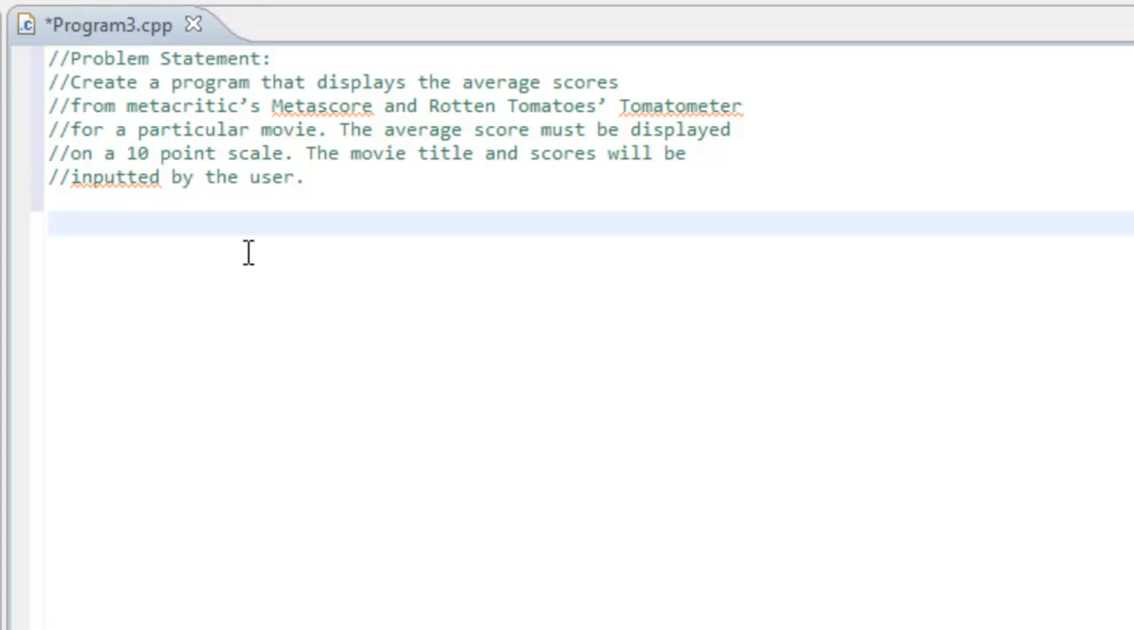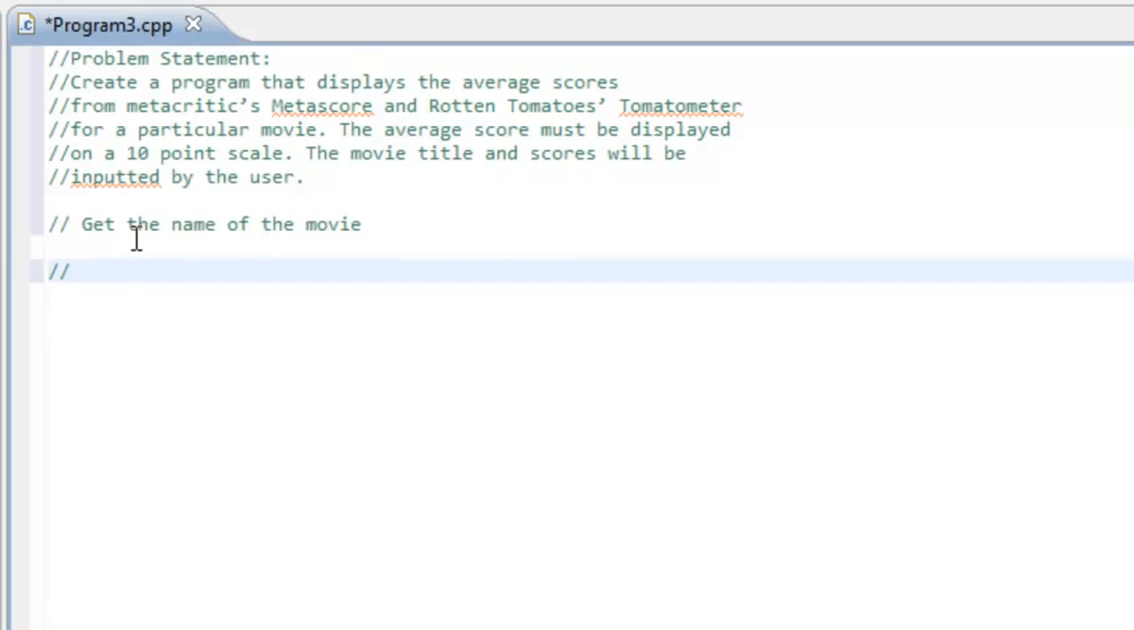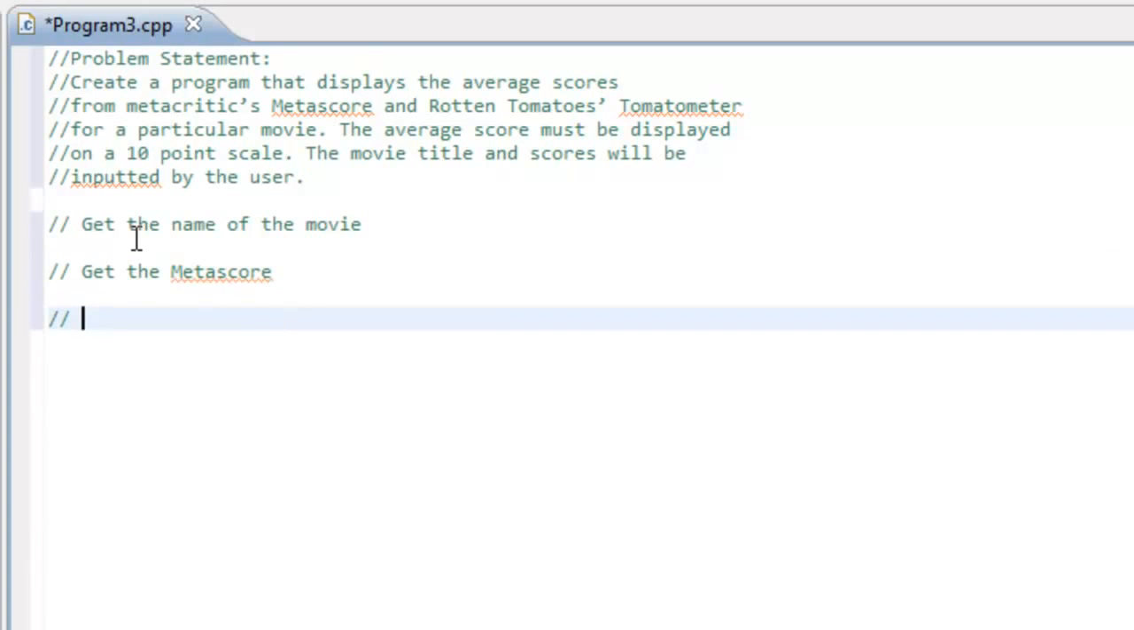Alright, so now let's look at trying to just sketch out the basic algorithm without actually writing any code. So we'll come here and say, well, the first thing maybe we need to do is get the name of the movie. And then we also need to get the Metascore. So I'll say get Metascore. And then we need to get the other score. So get the Tomatometer score.